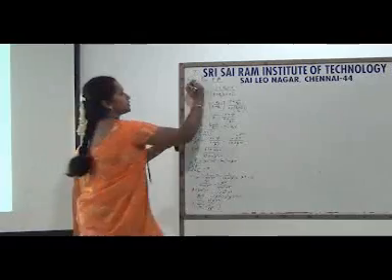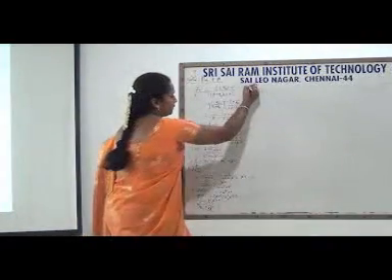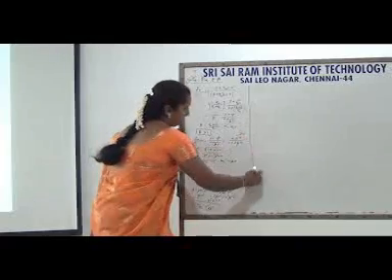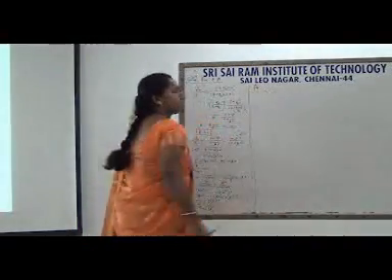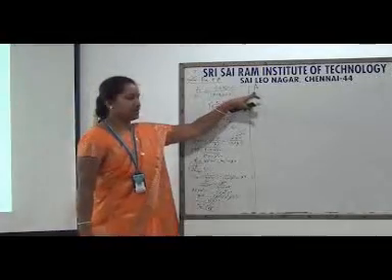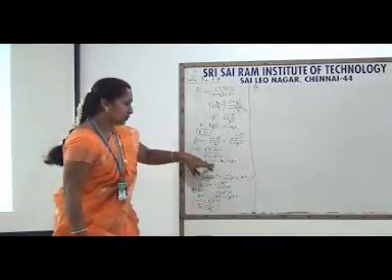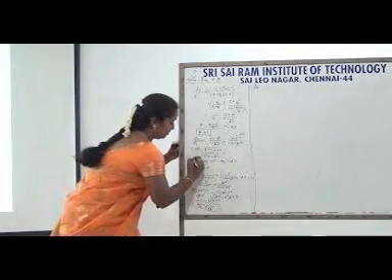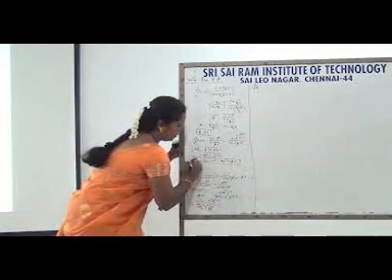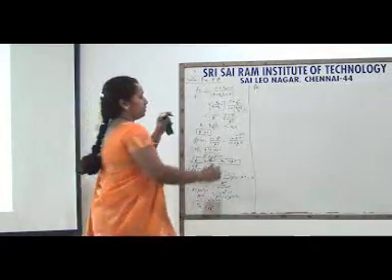So the first one we calculated. The next one is the maximum phase lag, that is phi m. In order to find phi m, we take the phi value, that is tan inverse of omega T minus tan inverse of omega beta T. This one. How? Take tan on both sides.